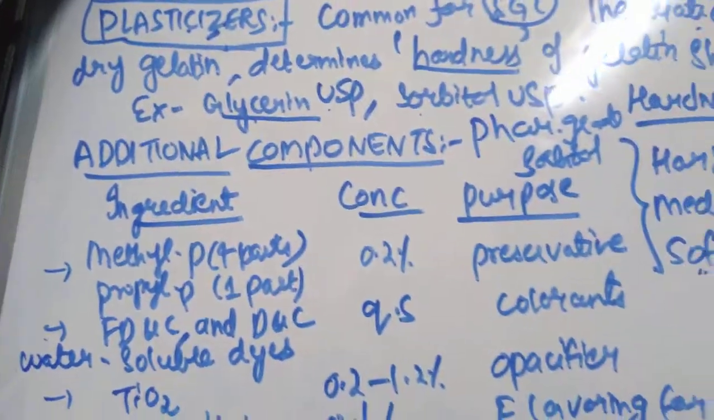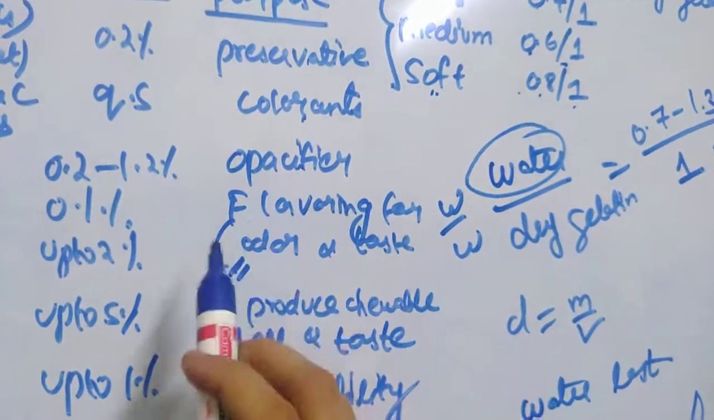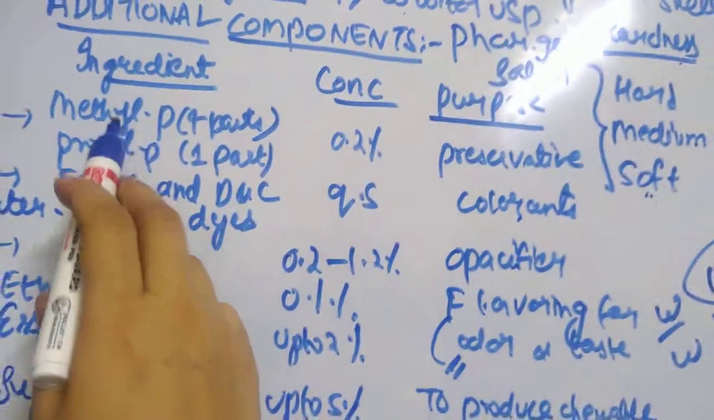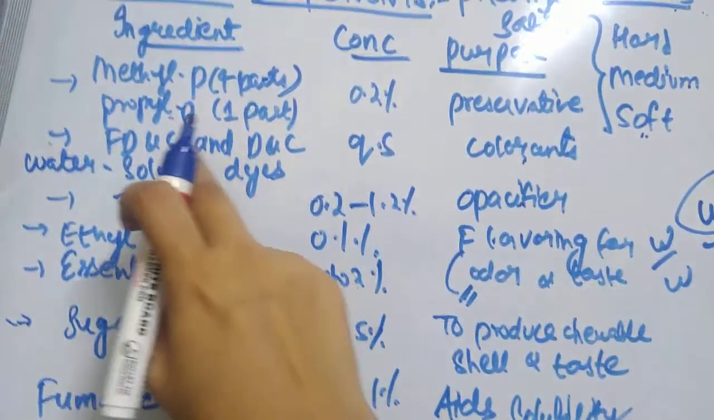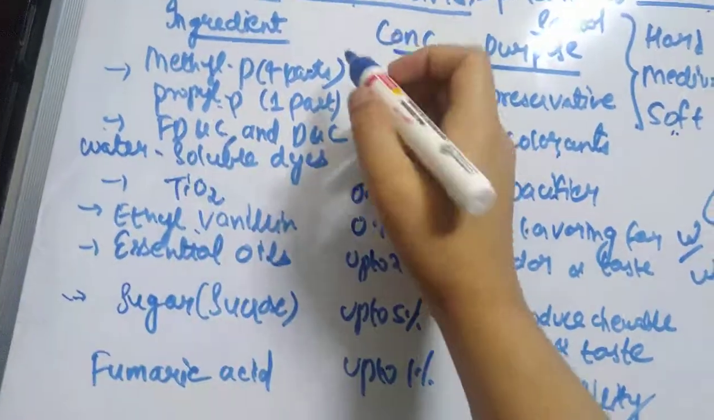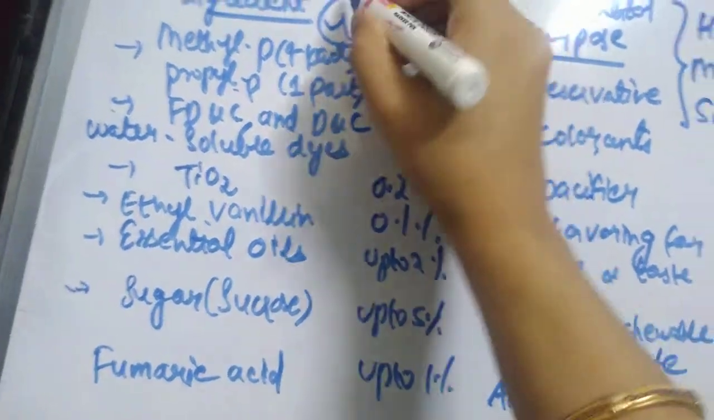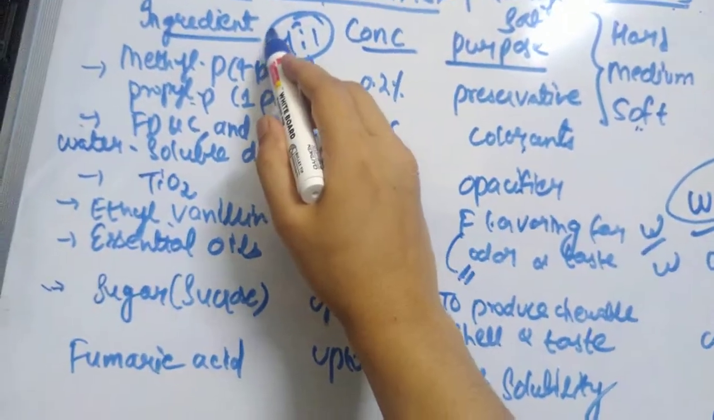Next, coming to the additional components of your capsule shell. We have preservatives, colorants, opacifying agent, flavoring agent. Methyl paraben and propyl paraben in a 4:1 ratio, that is methyl paraben to propyl paraben 4:1, in the concentration of 0.2%, act as a preservative.